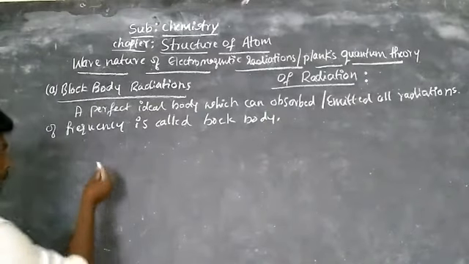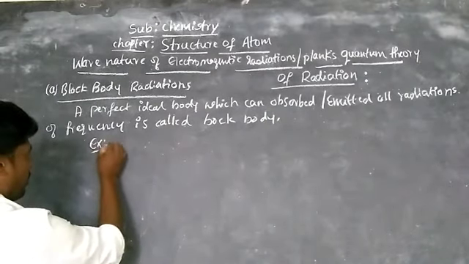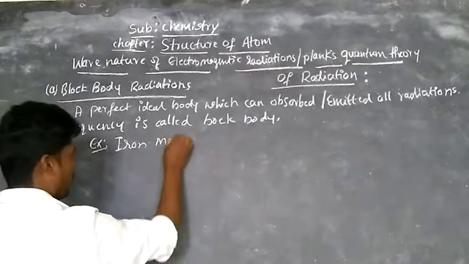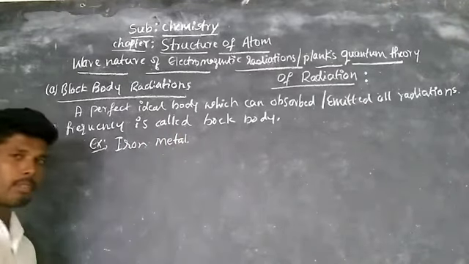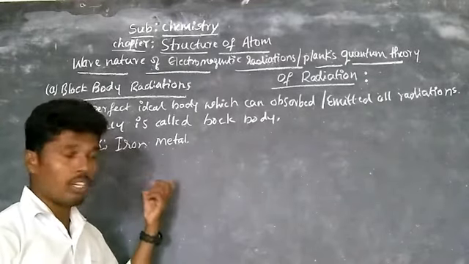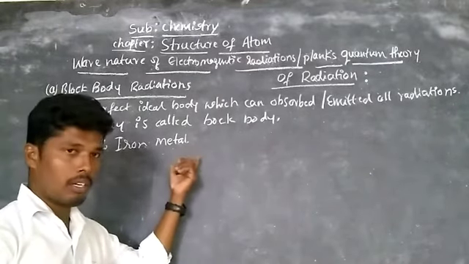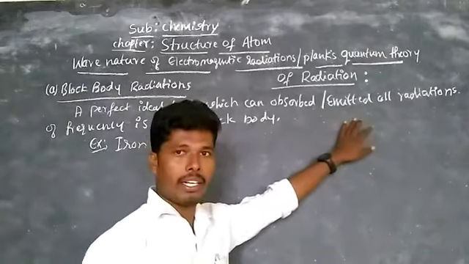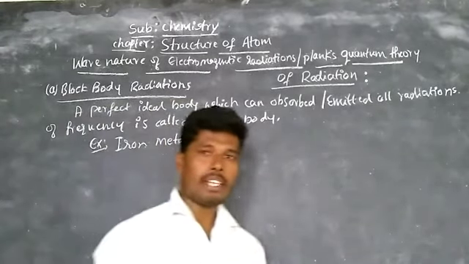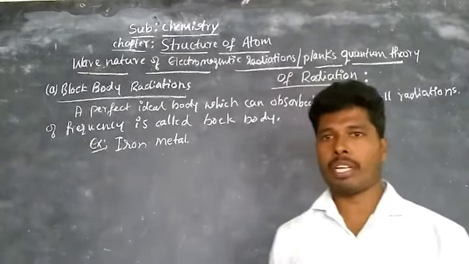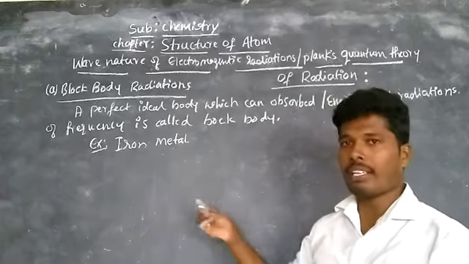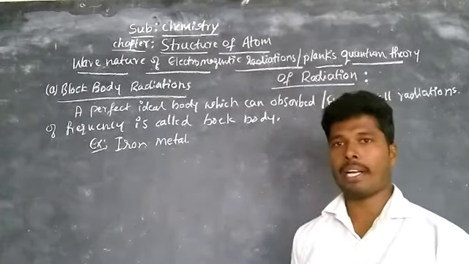For example, metals, take iron. Any substance or matter which can absorb or emit radiations is called a black body, and the radiations emitted from the black body are called black body radiations.